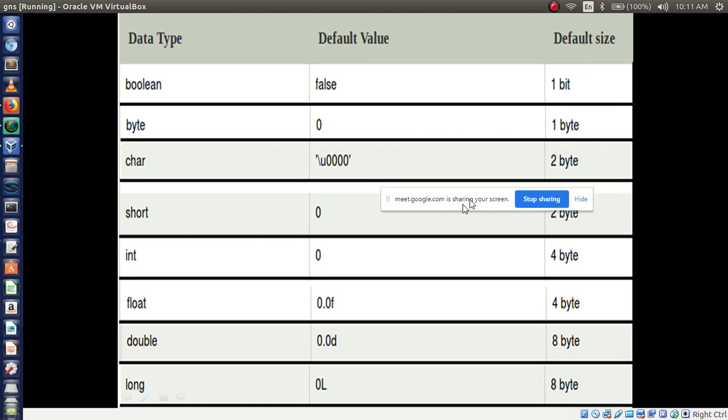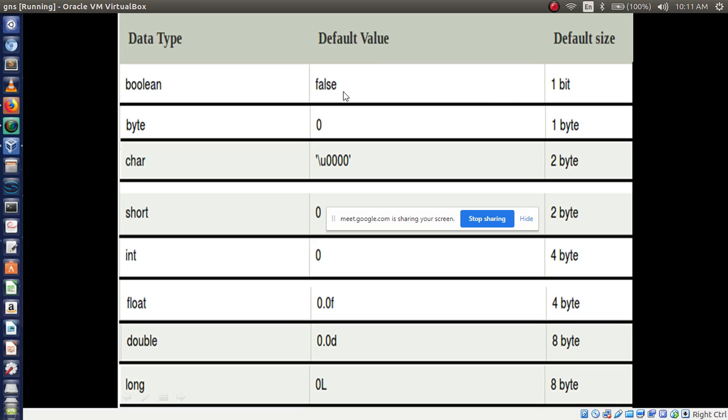Now I have rearranged this information. First data type is boolean, which is the smallest data type in Java language. Its default size is how much? 1 bit. Boolean default size is 1 bit, and its default value is false.